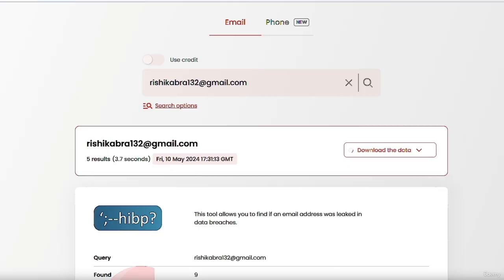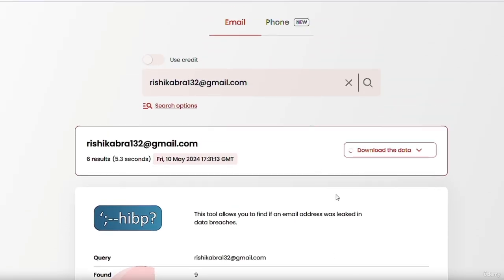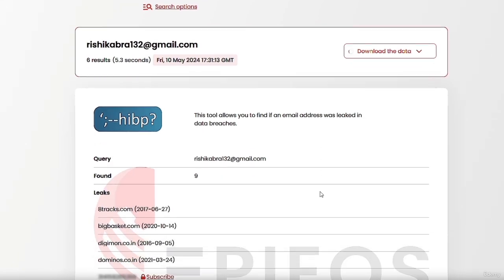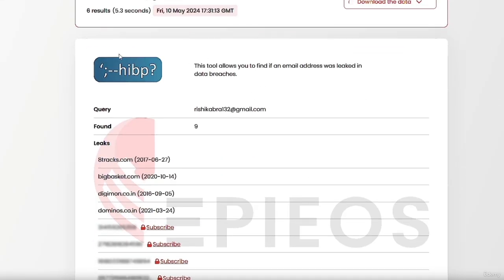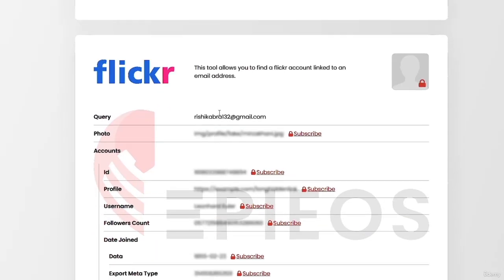As you can see, we have got some information. Keep in mind that this is the free plan, and for me this is enough. We can see that this email has been found in Have I Been Pwned. We already know this. And we can see that this person has a Gravatar account and some information is blurred, but this is not a problem because I'll show you how you can find this information. And we can see that he has a Flickr account, which is something that we didn't gather before.